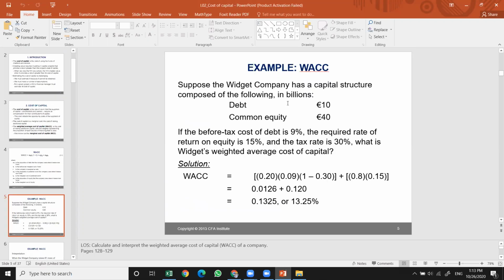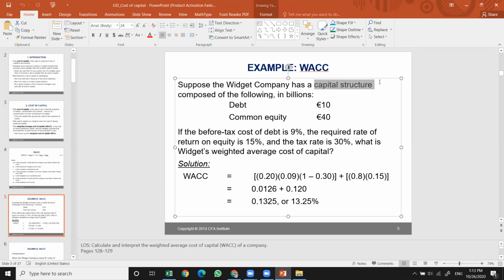So we've given a very simple example here. Suppose the Widget company has a capital structure composed of the following. The capital structure shows how much debt and how much equity is used to finance the assets. Like 10 million of debt used to finance the assets, and the remaining is used to finance the equity, which is 40: 10 to 40.